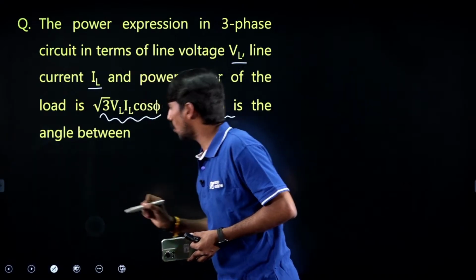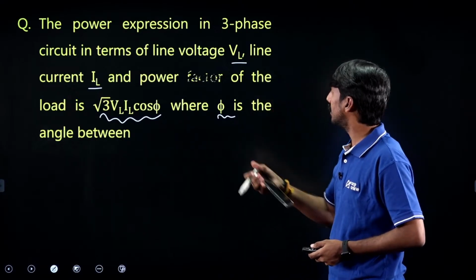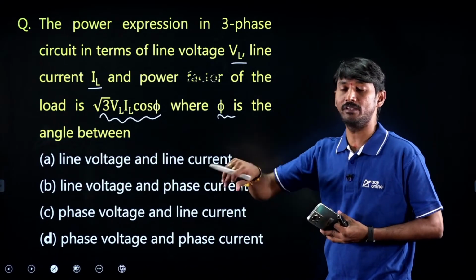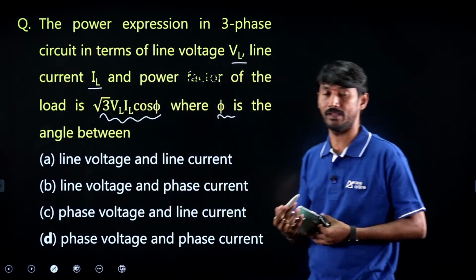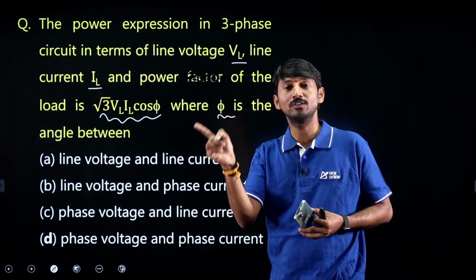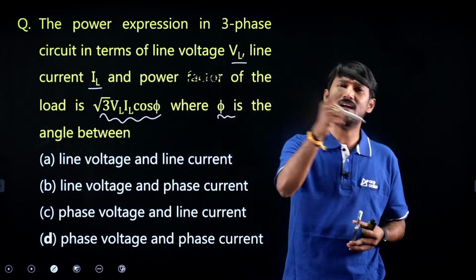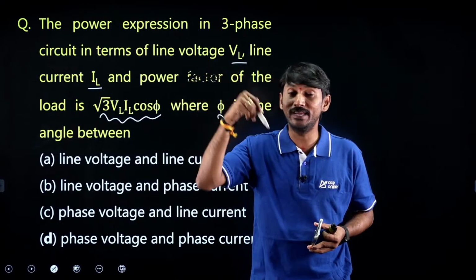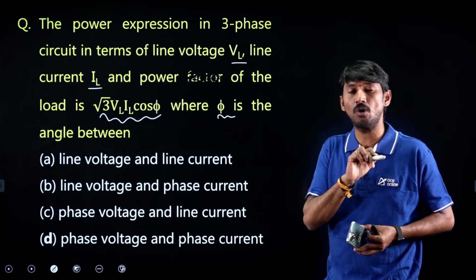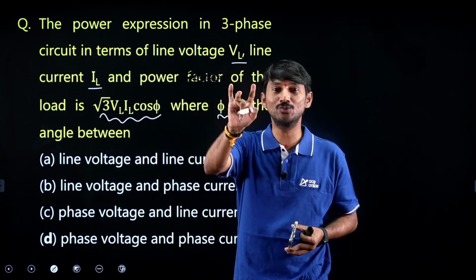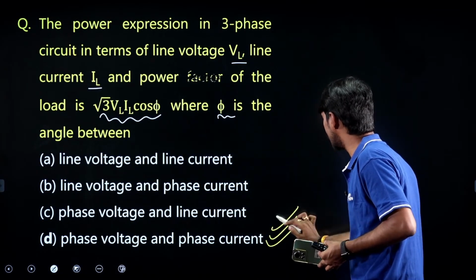Sir, the phi is always between... Electrical engineers should remember this basic point. Whatever the phase angle, whatever the power factor angle is, it should always be between phase voltage and phase current only, but not line. If it is star or delta, the terminology may change, but the basic concept is that the power factor angle is always taken between phase voltage and phase current only. So which is the answer? Yes, option D is the answer.